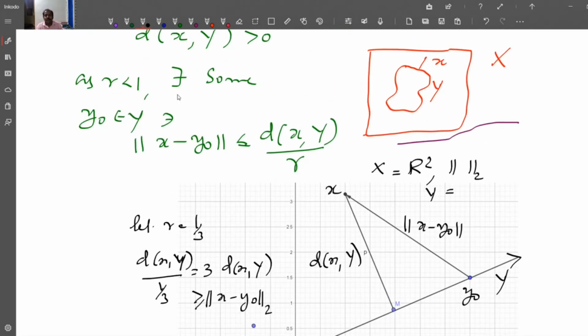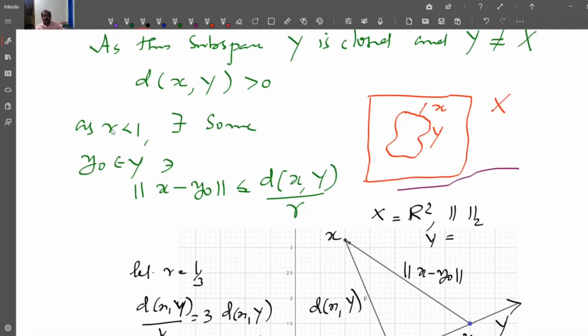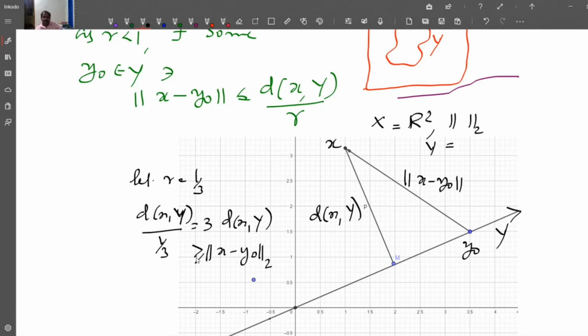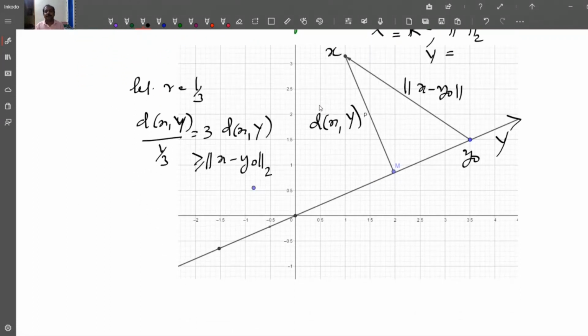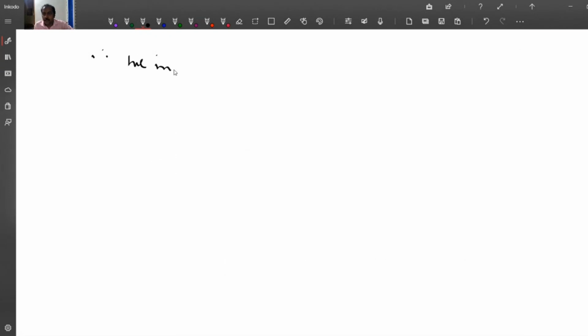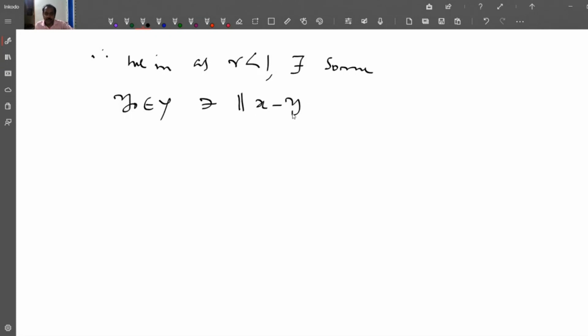This is true for all R less than 1. And if R equals 1, you will get the norm of x minus y0 equal to the distance between x and Y divided by R. Therefore we have, as R is less than 1, there exists some y0 in Y such that the norm of x minus y0 is less than or equal to the distance between x and Y divided by R.